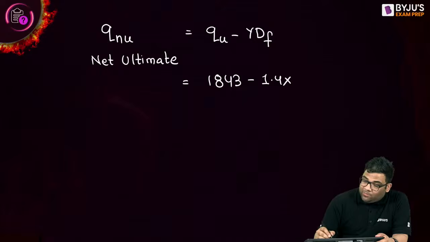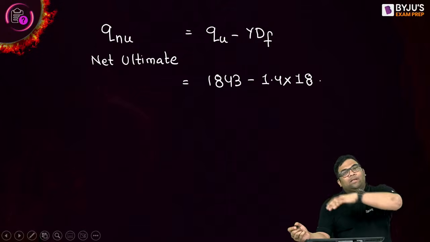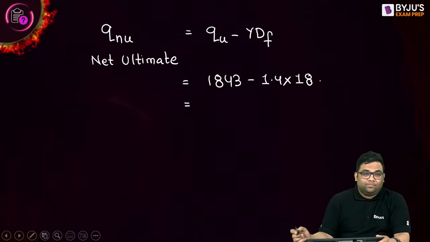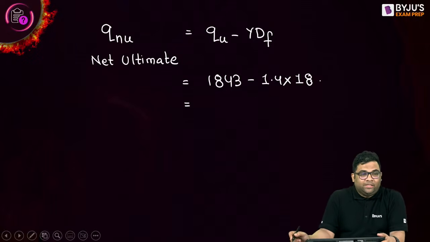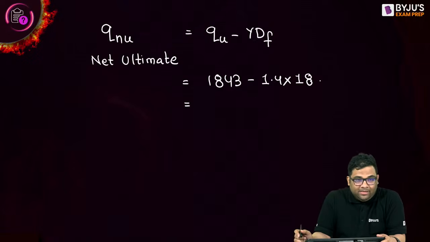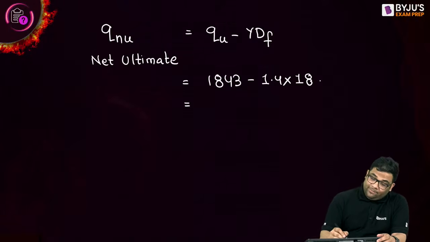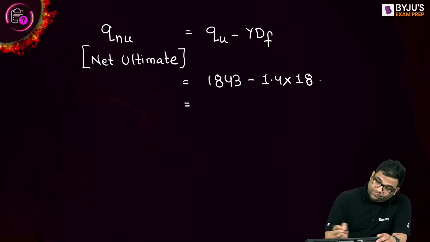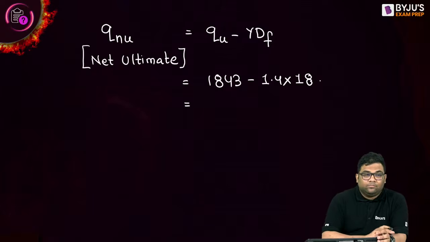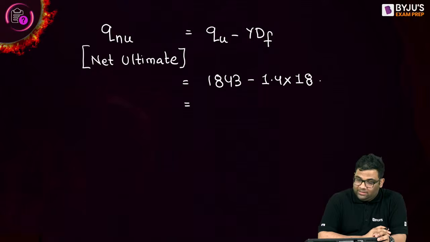Tell me, how much am I getting for this net ultimate? Please tell me in the comment section. All of you are studying very seriously for the examination, and I'm very happy. So please give me the value of your net ultimate bearing capacity. Okay, 1817.7. Others also, please tell.